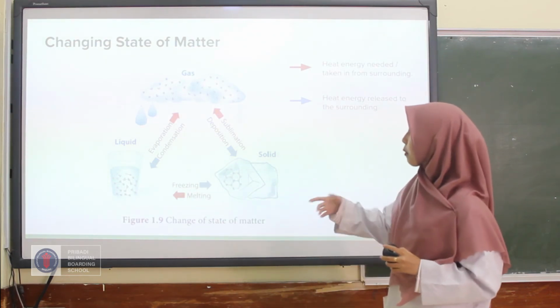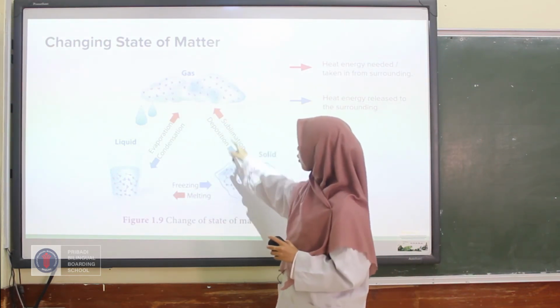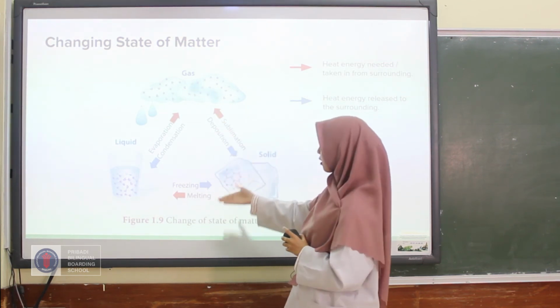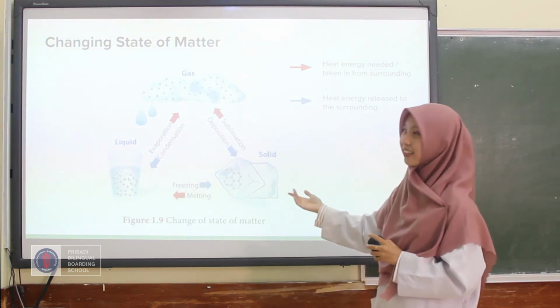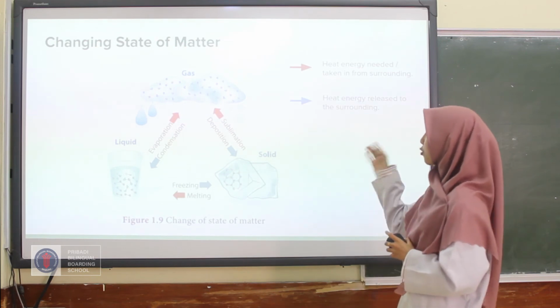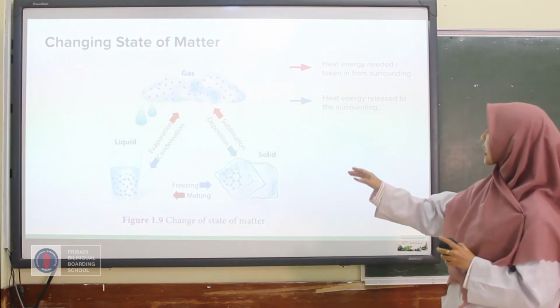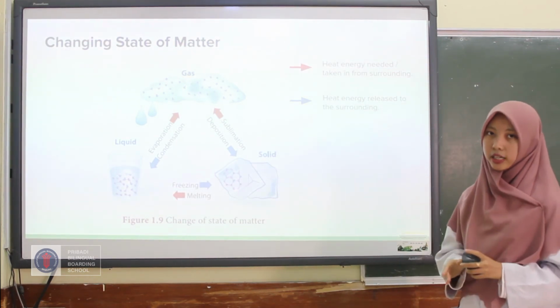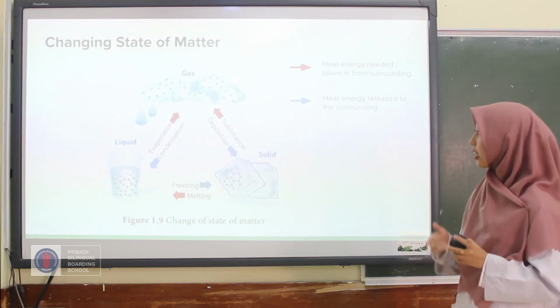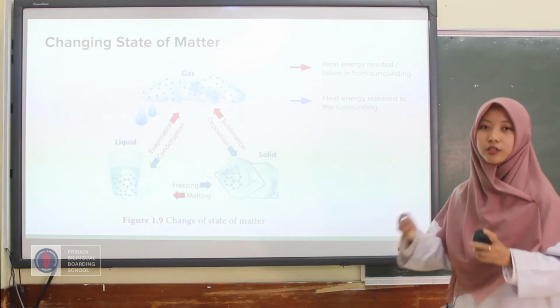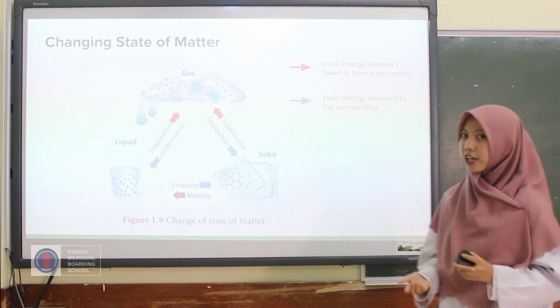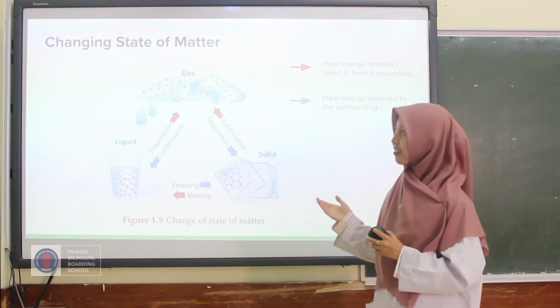So what do the colors, the blue and red arrows here, mean? Can you guess? Yes, the red arrows mean that the process needs energy from the surroundings, while the blue ones release energy to the surroundings. So can you give me some examples of this process?